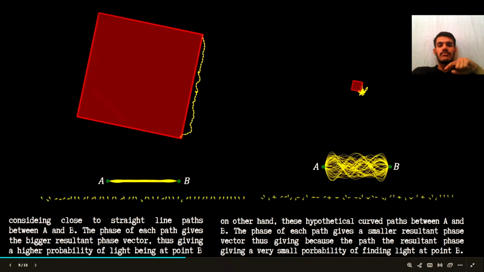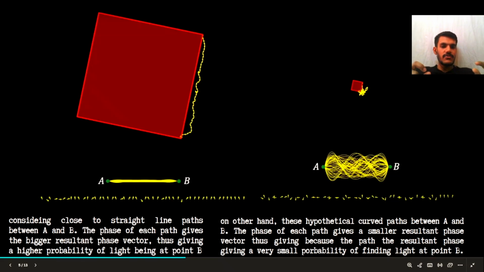So the red line from one tip to another tip is a vector, and the second case is a vector. The difference you can see is how huge of an area is covered by each square. Basically, if you take a square, or we can say a resultant vector, and sum it, you get a probability. So what these two cases result is, for light from point A to B, we will have higher probability. But if light waves are hypothetically taking winding paths from point A to point B, the probability decreases drastically.